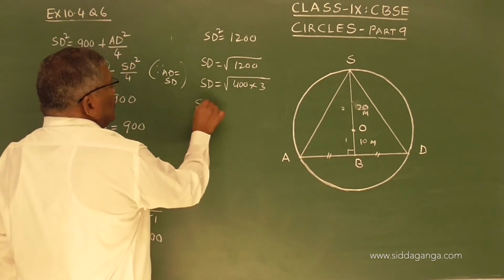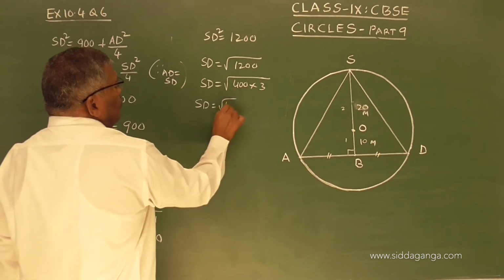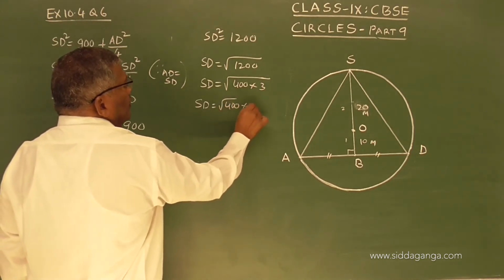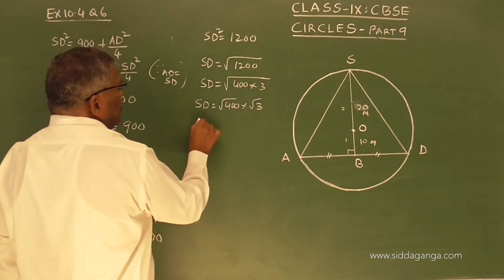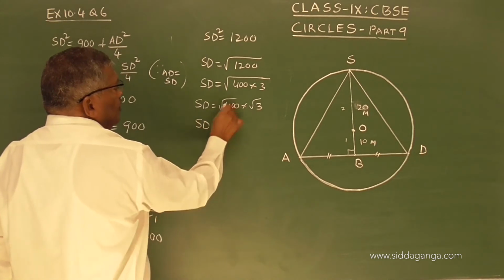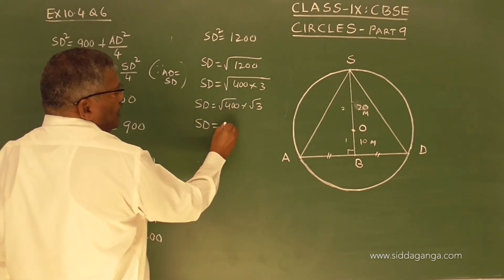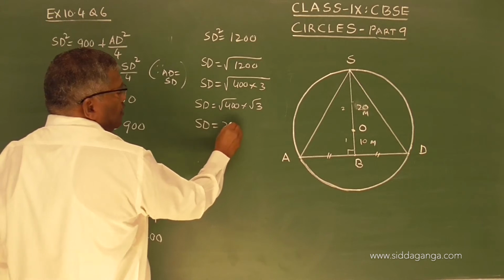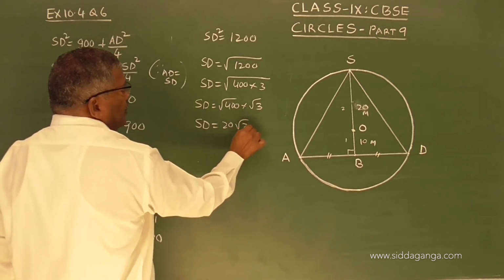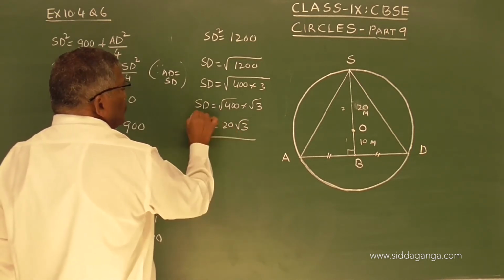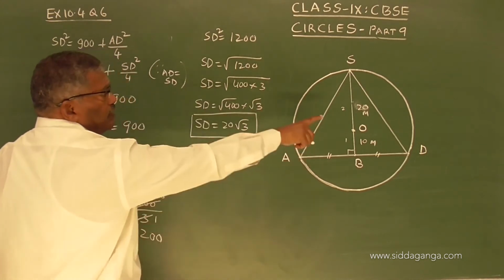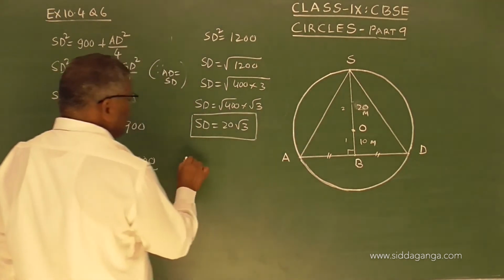So SD equals root 400 into root 3. Root 400 is 20, so SD equals 20 root 3. This is your answer.